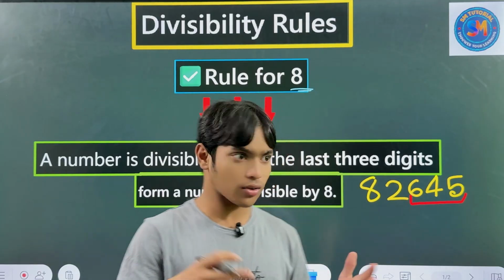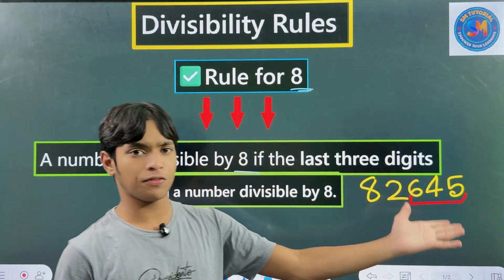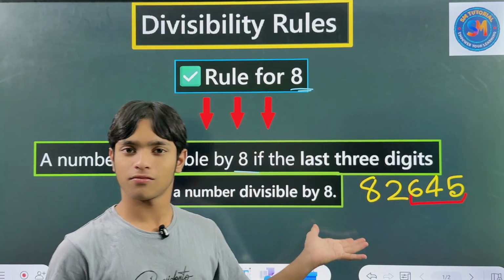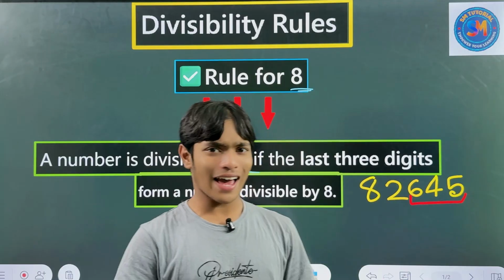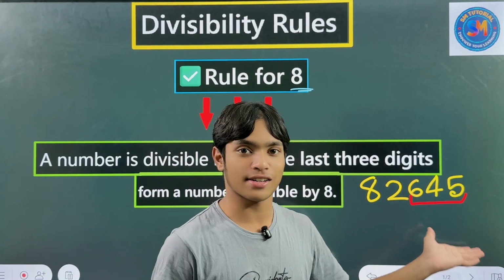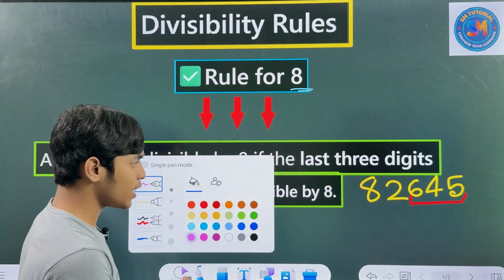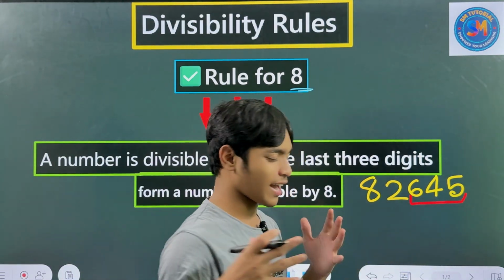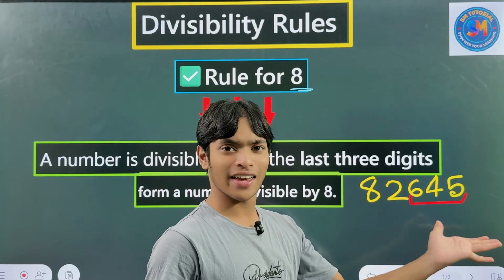Don't do this: 6 into 4 into 5, what is that? 15. 15 is not divisible by 8, so the whole number is not divisible by 8. Actually, don't do this because this is not a sum. Just take the last three digits as a number. Okay, don't make this mistake. Anyway, what I'm saying is: is the number made of the last three digits divisible by 8?